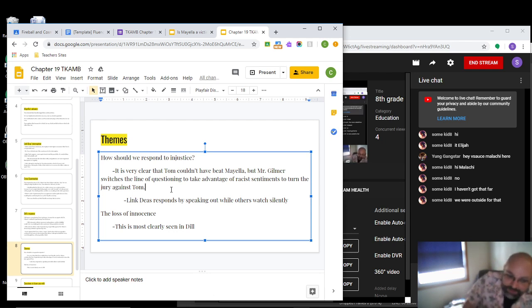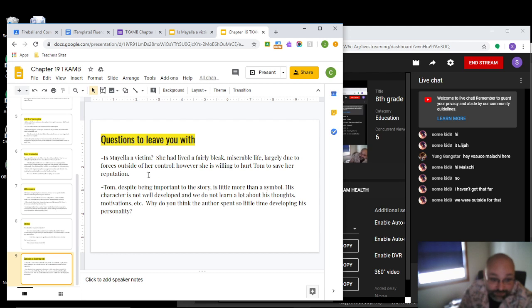The other big theme here is the loss of innocence. You can see that most clearly in Dill, but you can kind of see it in Scout too, because Scout is viewing Tom the same way that the racist population is viewing him. That kind of shows that she's lost her innocence, and Dill is crying because he can't put into words how awful this situation is that he's a witness to.